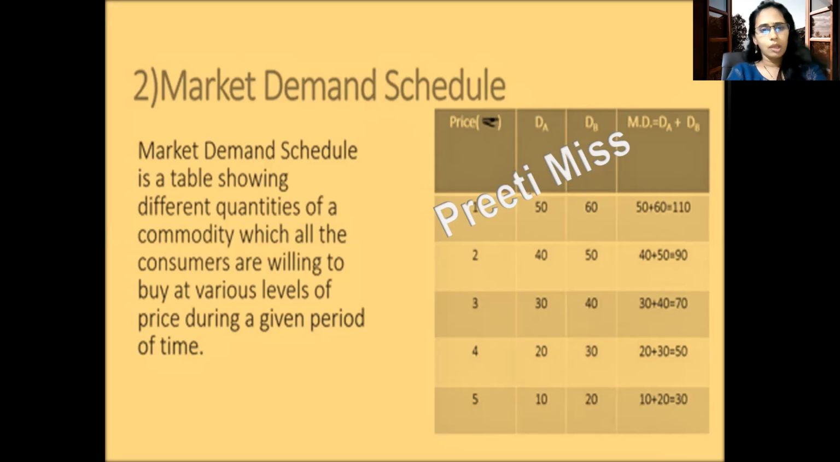Now again the same thing will happen. At the lowest price, quantities demanded are 50 and 60. When price starts increasing, at the highest price, demand is lowest, for A also, for B also. But now they have asked for market demand. So for market demand, we are going to add the individual demands. DA is 50, DB is 60, so my market demand is 110. If they ask for individual demand, I will write 50 and 60 separately. But here they are asking for market demand, so I am taking the total, the aggregate, the sum. So I am getting 110.